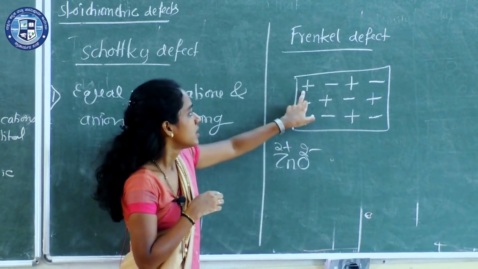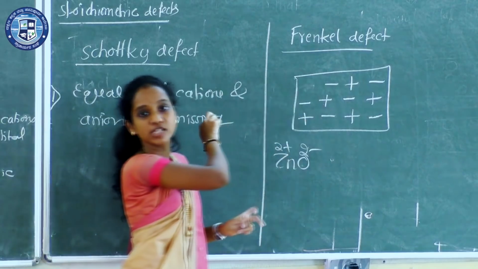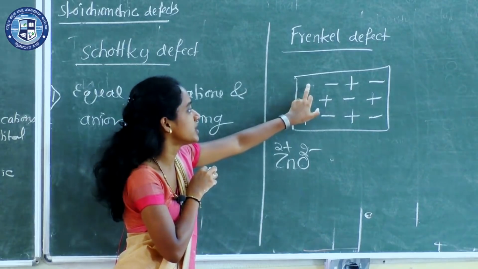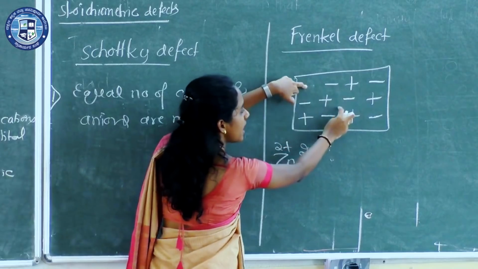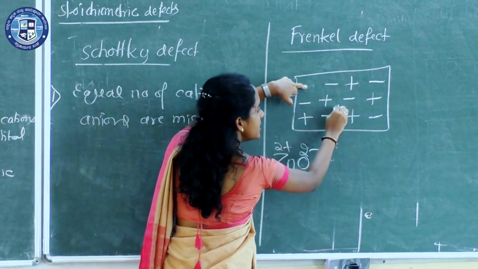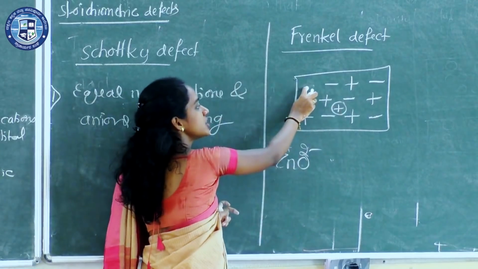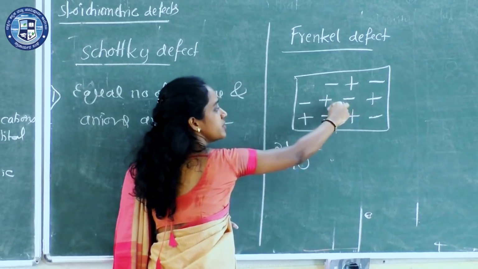Now one of the cations, a positively charged ion, dislocates from the normal position and appears at the interstitial site. Interstitial in the sense between the spheres.